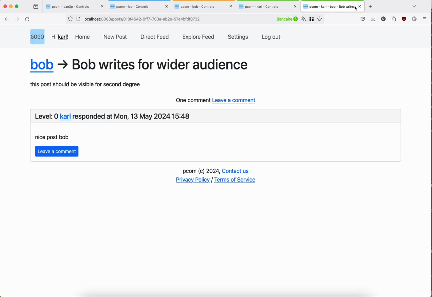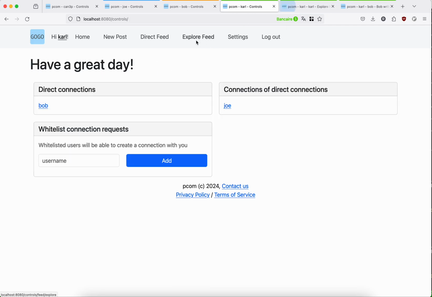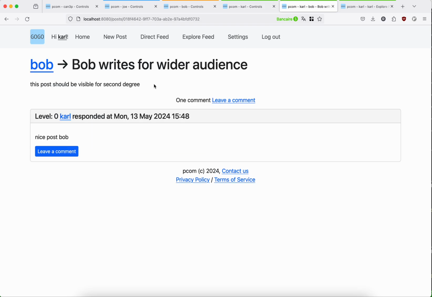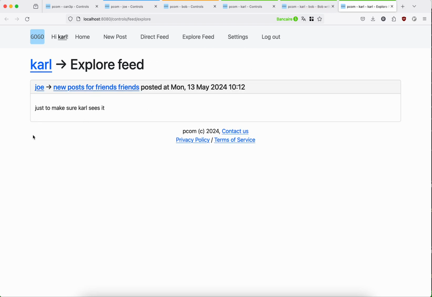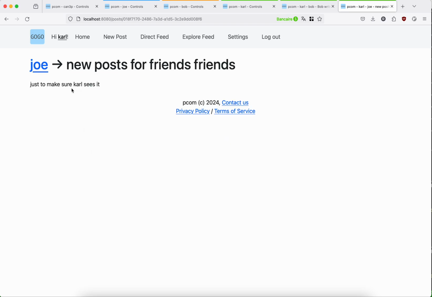If we go to the Explore feed, the Explore feed will show messages from your indirect connections, which is Joe in this example. Here is a message from Joe, and there is no way to leave a comment. We can even go to the post itself, and there is no way to do it. This is on purpose, because if we allowed comments to show and made comments on this level, that means that you would see users from connections of your connections, and we want to limit this at this point.